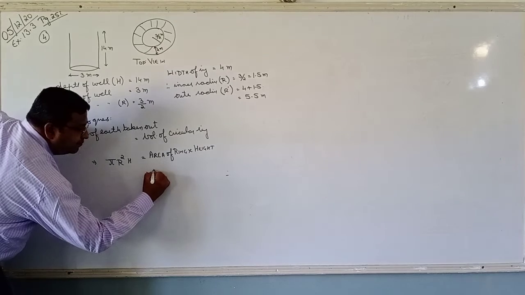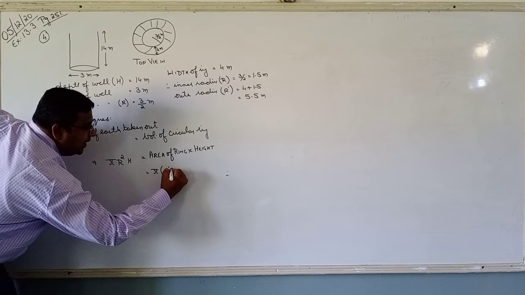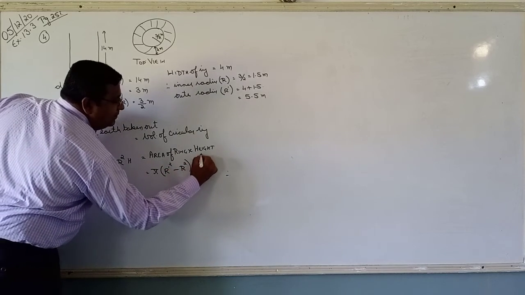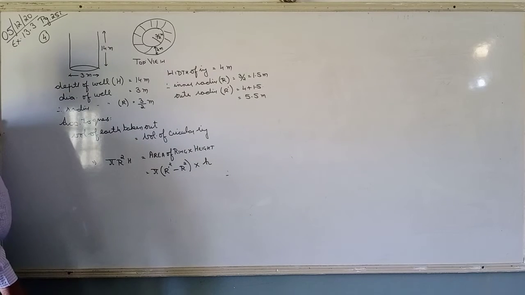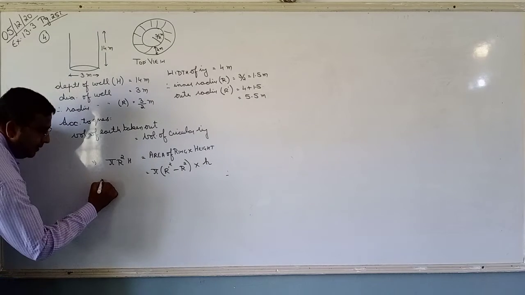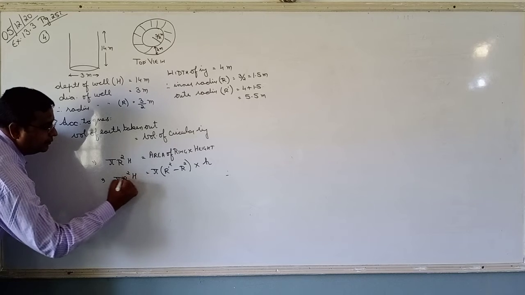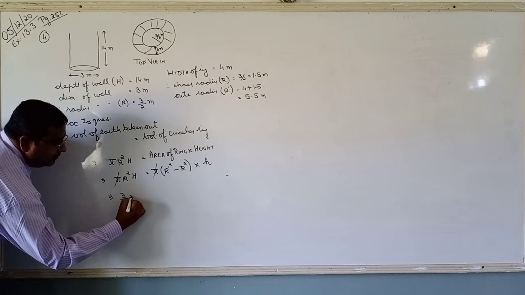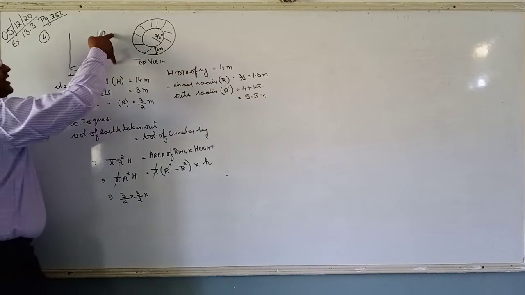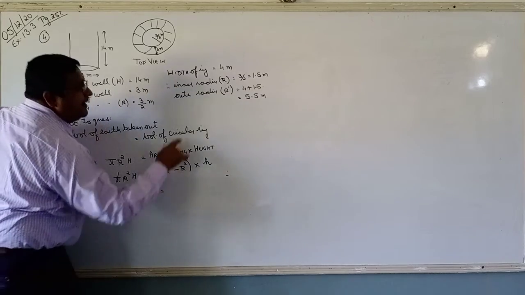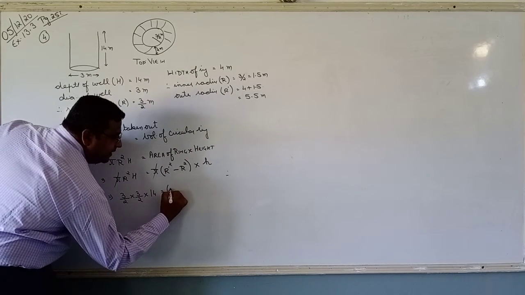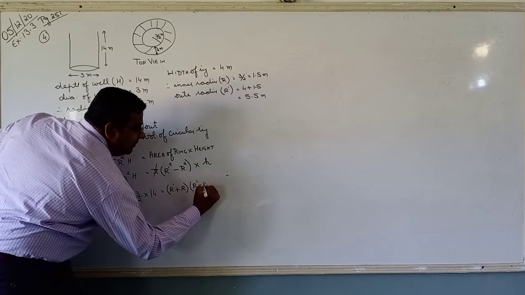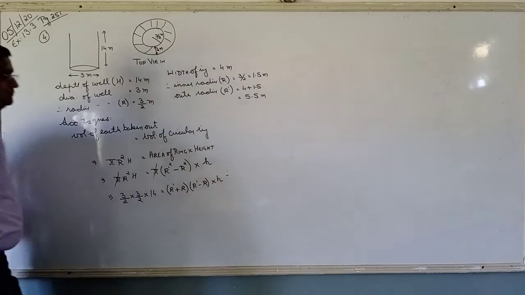So area of ring, pi into R dash square minus R square, multiplied by the height h. Right? Pi capital R square into h. Pi and pi cancel. R square, how much is R? 3 by 2. 3 by 2 into 3 by 2 into h. How much is h? 14 is equal to r dash. How much is r dash? And we are applying identity over here. R dash plus r into r dash minus r. A plus b, a minus b.